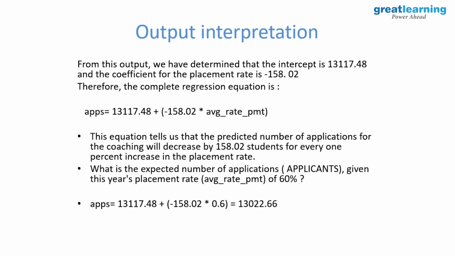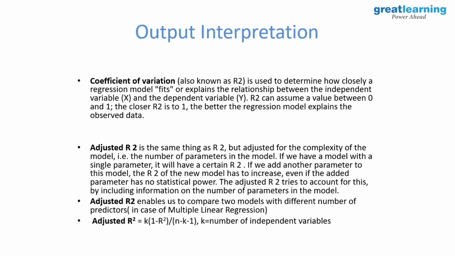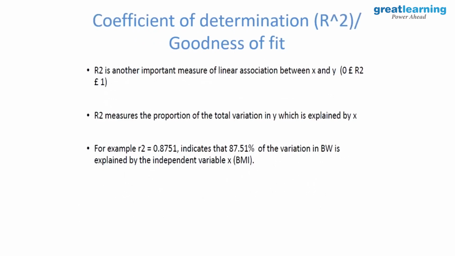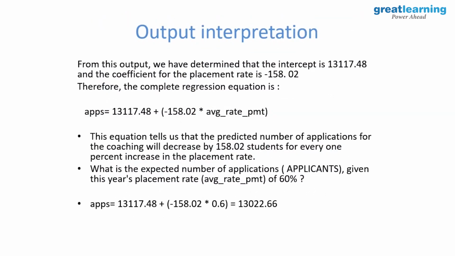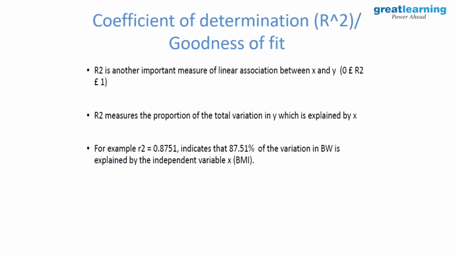This is manipulated data, so don't worry. How you do it is something important. So we discussed this. Now output wise, you got a fair idea about regression output? This is basically another important way of linear association. For example, if R square is 87.51, it indicates 87.51% of the variation in body weight is explained by the independent variable X, which is BMI.